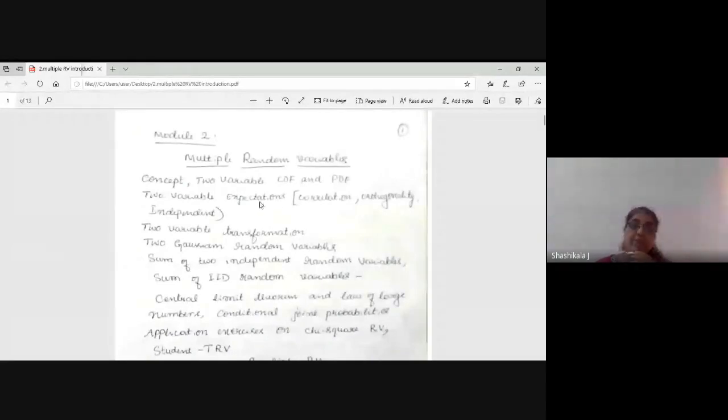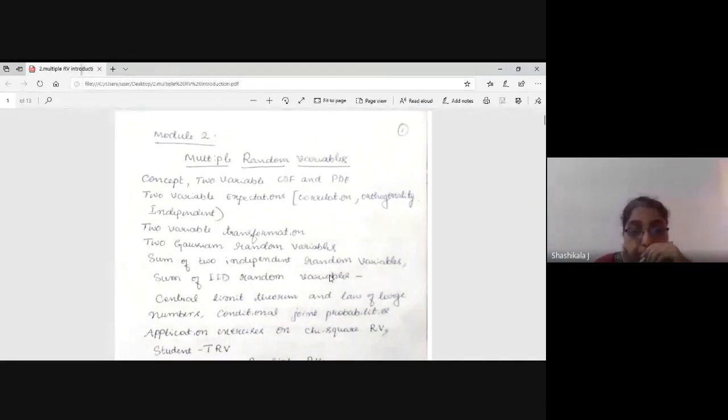Here we introduce one more word: correlation, orthogonality, and independence. Then two variable transformation, two Gaussian random variables, sum of two independent random variables, and the sum of IID, that is independent and identically distributed random variables.